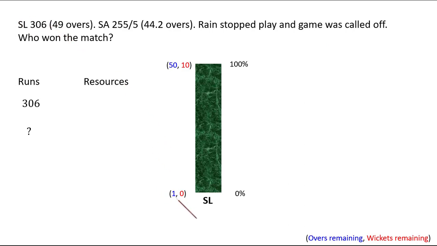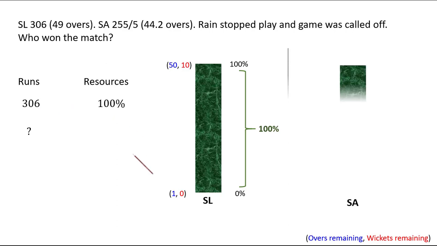So remember, though they had 1 over still left, since they did not have any wickets left, that resource is always considered to be zero. So they used the full 100% of their resource. So they made 306 runs using 100% of their resource.